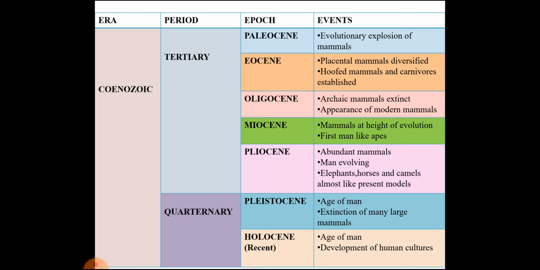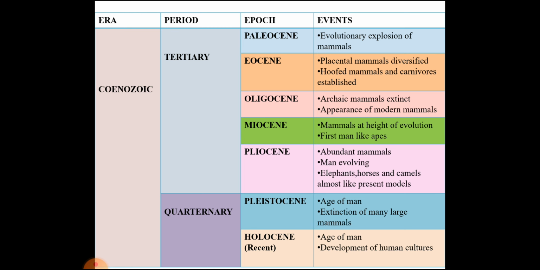Next era is the Cenozoic era, which has been further subdivided into 2 periods: Tertiary and Quaternary. And the Cenozoic era is then further subdivided into various epochs and the events will be discussed in this table. Now, the first period of Cenozoic era is Tertiary.